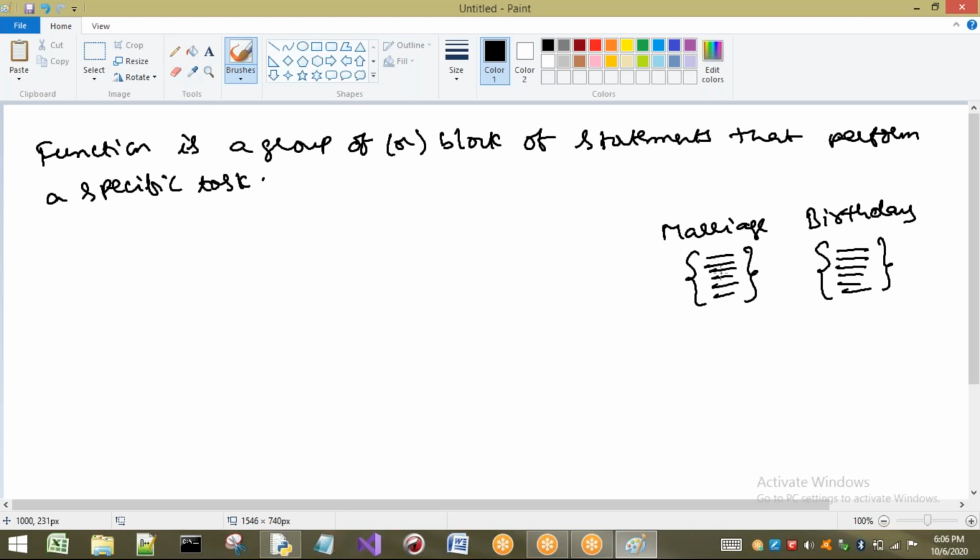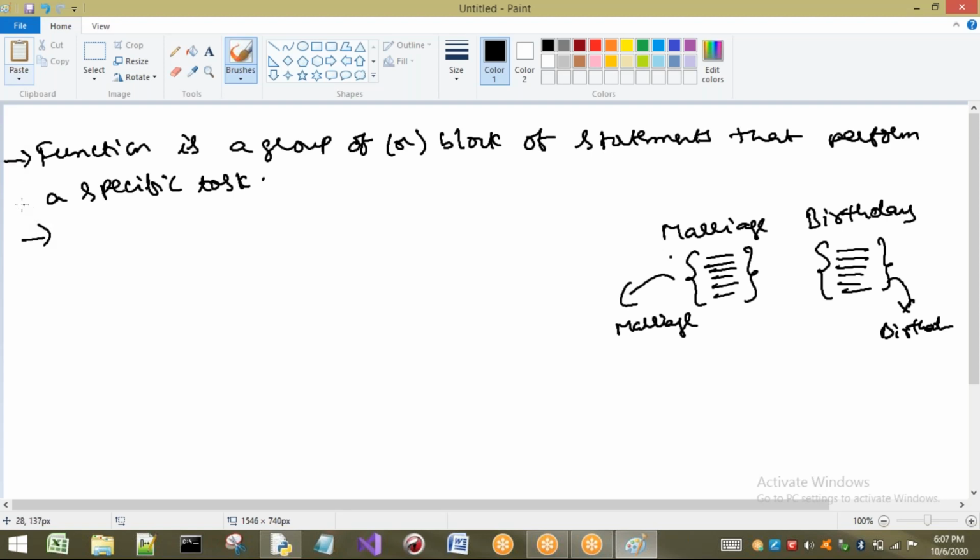If I follow these statements, what am I going to do? If I have done all these steps, I can say that what? Marriage is done. Okay, our marriage is executed. In the same way, if I execute all these statements, then I can tell what? Birthday function is completed. In the same way, a function in Python is a group of statements that perform a specific task, right?